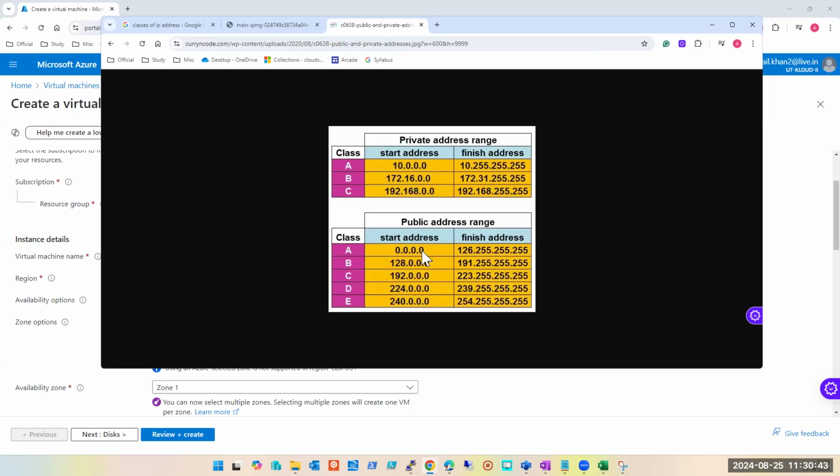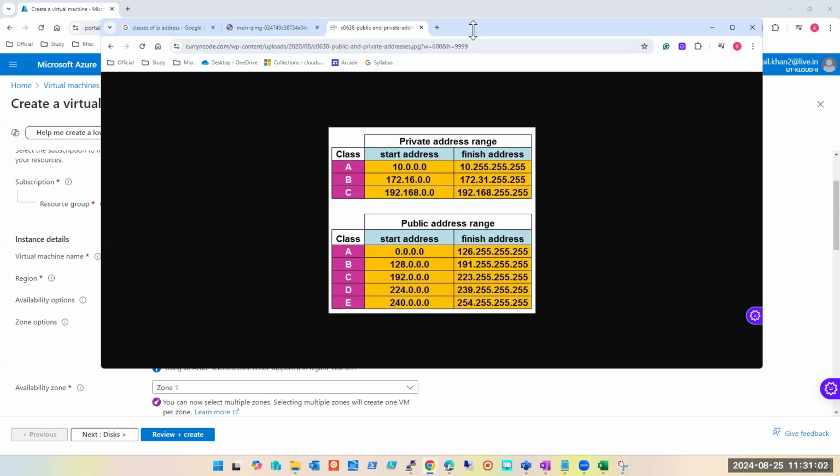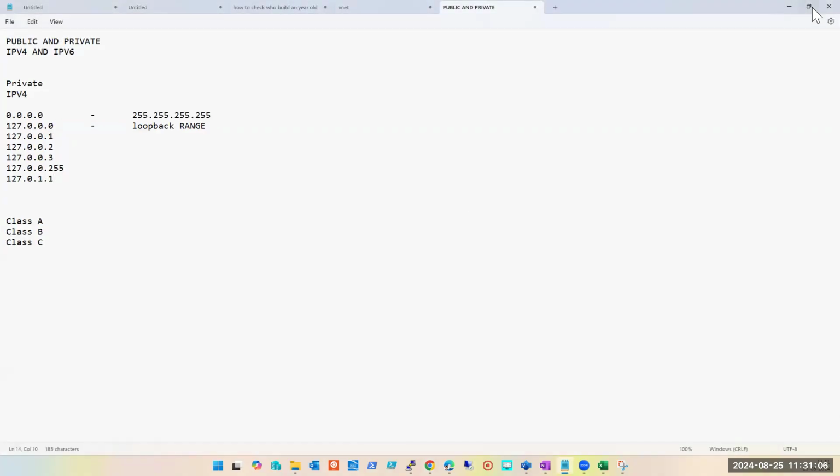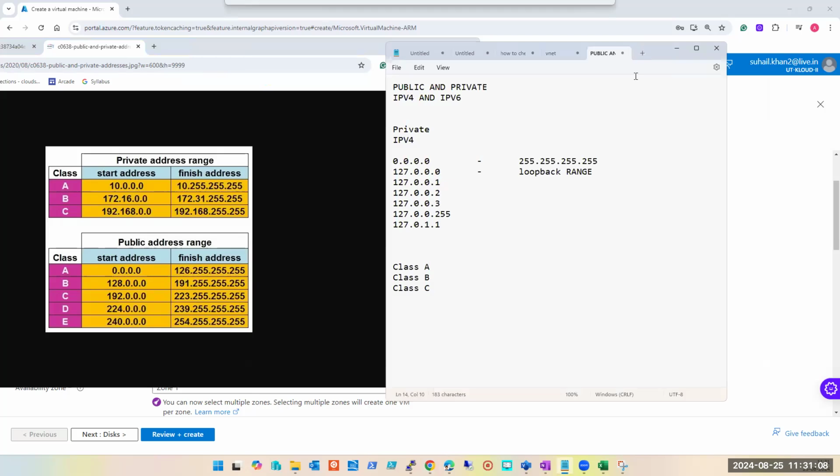You don't have to remember the public range, let it be. Don't worry, forget it. If it is confusing, let it be. But understand and remember the private range. This is very crucial. This is what will be useful in Azure, in the networking you will do in a VNet. There you cannot have any control over the public IP. You cannot bifurcate them. You cannot divide them. You cannot create anything out of it. Nothing. So you just have to focus.